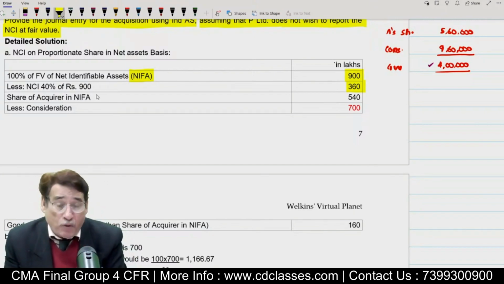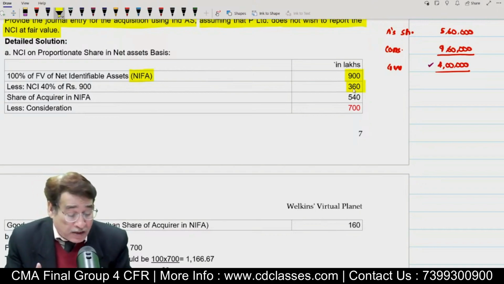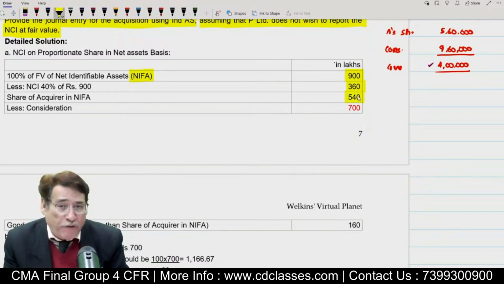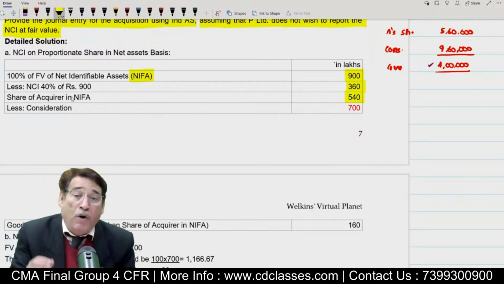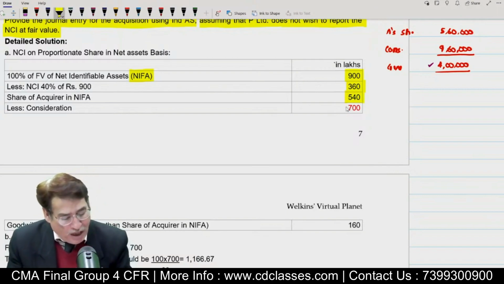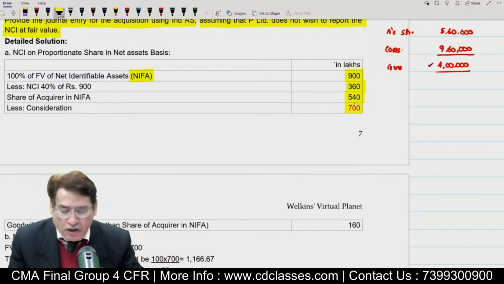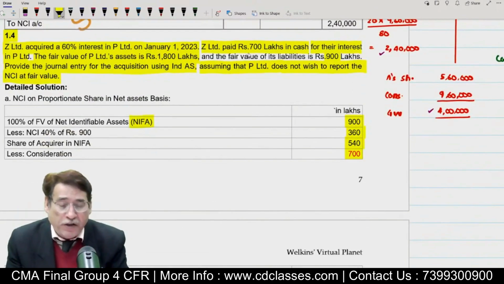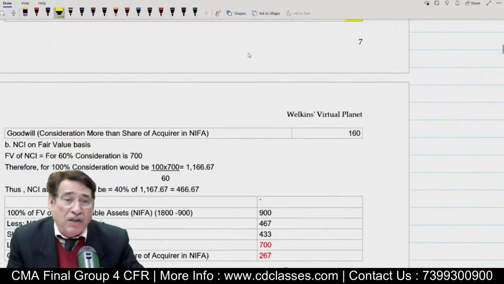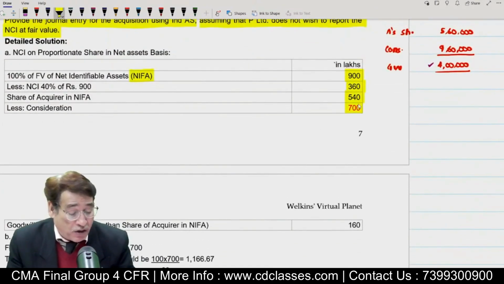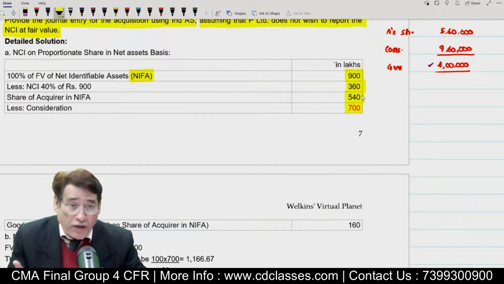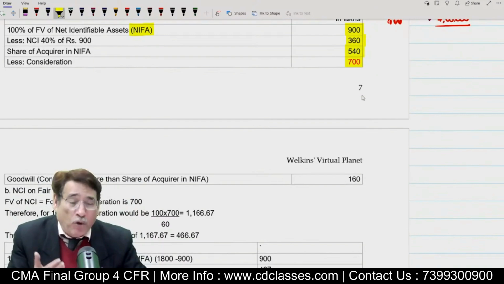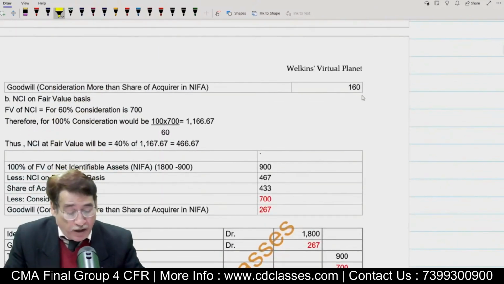And then I am going to subtract. By subtracting 360 from 900, we get 540. This 540 simply reflects the share of acquirer in net identifiable asset on the date of acquisition. Then we have to compare it with the amount of consideration. The consideration amount is 700 lakh. And again, in this case, you can see the consideration is exceeding the net assets. So quite obviously you have paid more and received less. That is why it is goodwill.